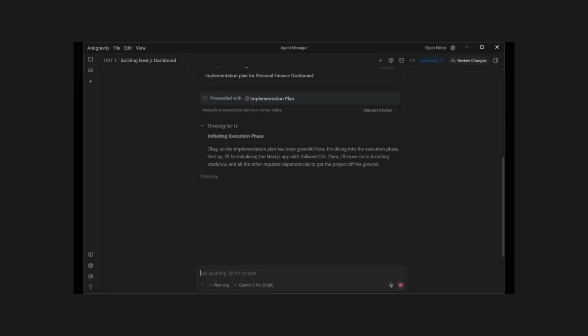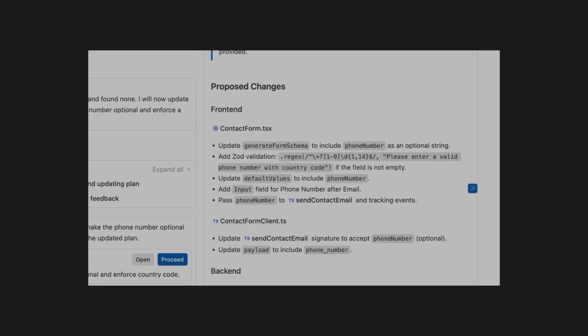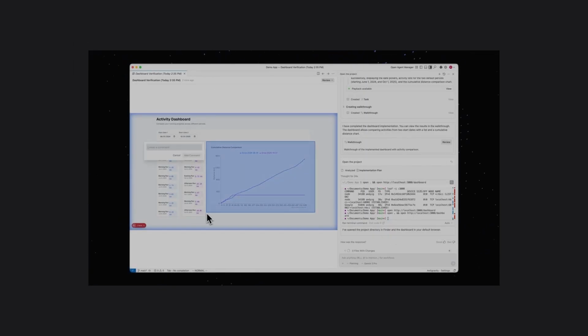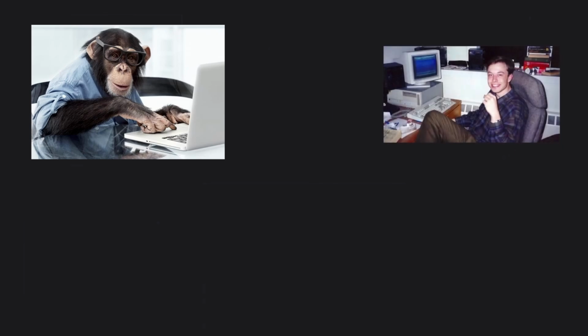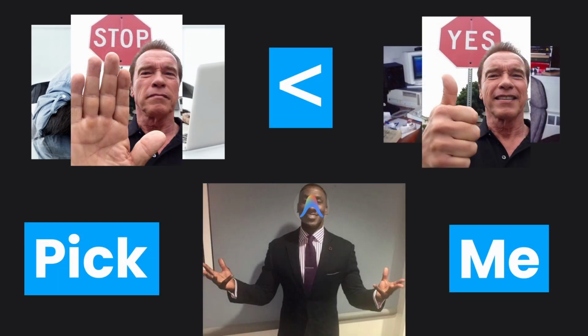Once you hit accept, the agent initializes the repo, installs dependencies, and scaffolds the entire project structure in the background. While it's working, you can switch back to the editor view to see the code appearing in real time, or just keep managing from the cockpit. The finale is the walkthrough artifact, where the agent records a video of itself navigating the app to prove that every button actually works. If you're ready to stop being a code monkey and start being a system designer, the public preview of Antigravity is waiting for you right now.